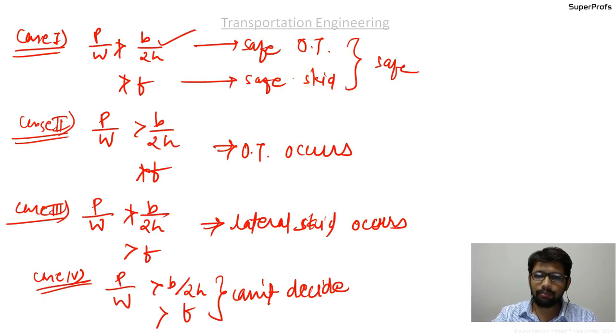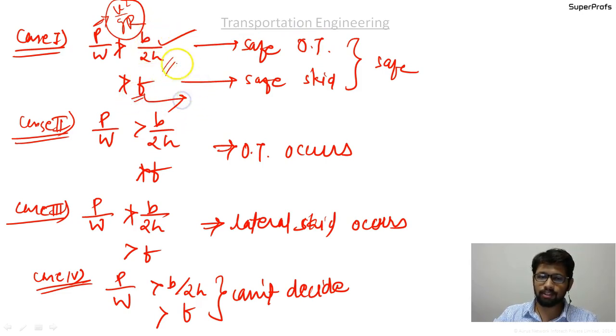It is very simple. P by W, we know that it is given as V square upon GR. B is the width of the vehicle, H is the height of the CG of the vehicle from the pavement surface, and F is the coefficient of lateral friction. Based on these ratios, we decide whether the vehicle is safe on the horizontal curve or not.